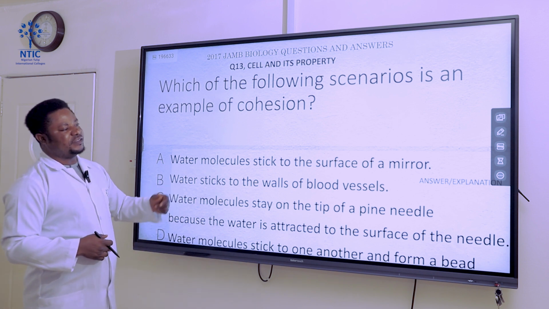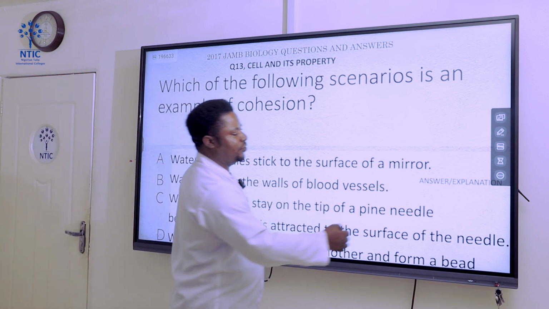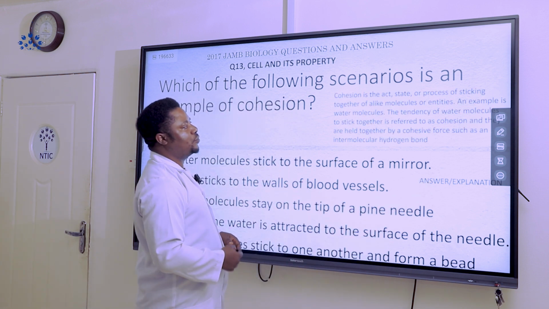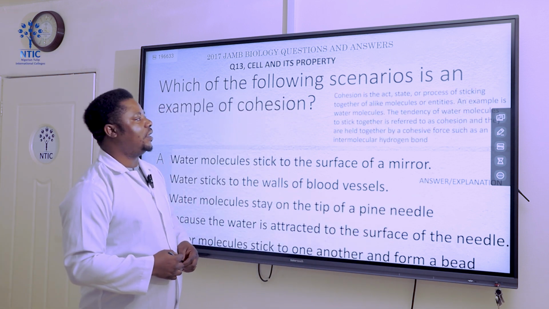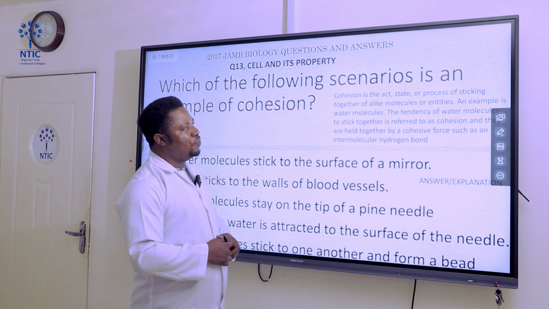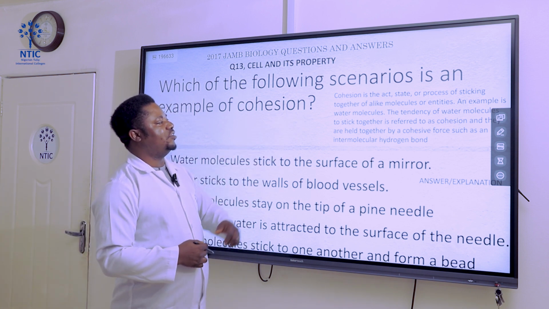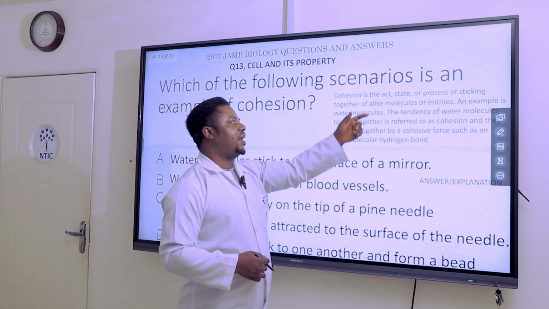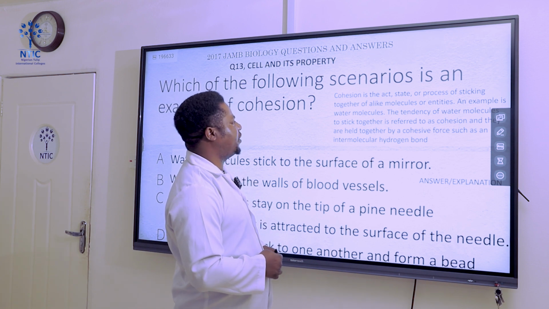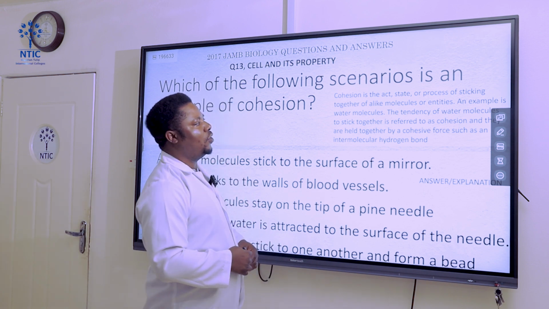Then, if it is adhesion, you talk about molecules or substances that are not alike. Here we also have a simple explanation for that. We said adhesion is the act, state, or process of sticking together of unlike molecules or entities.